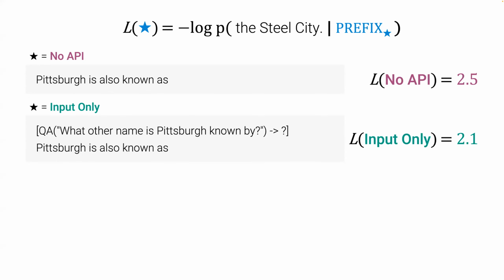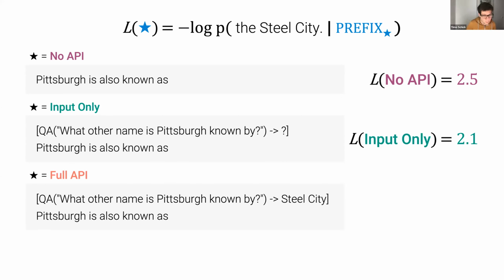And then finally, and most importantly, we also look at a third instantiation of our loss. This is what we call the full API loss. So in this case, we really give the model the API call, including the response, "Steel City". Then we again give it the prefix, "Pittsburgh is also known as". And now once again, we compute the probability of "the Steel City". And in this case, our API call actually provides some very useful information because now it gives us exactly the answer that we need to do that continuation. So in this final case, we can expect the loss to be much lower than in the previous two cases.